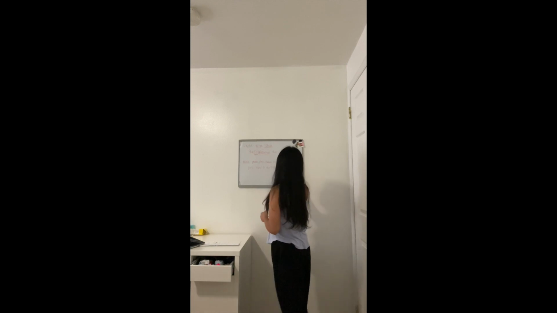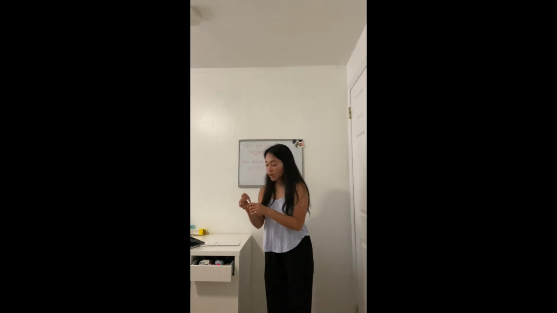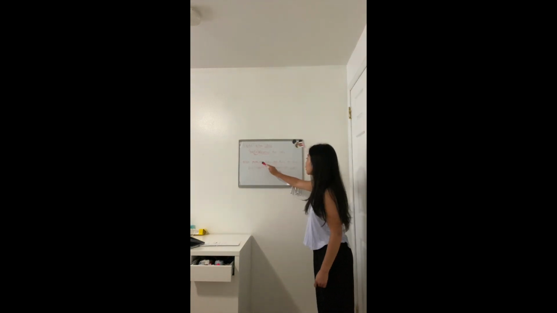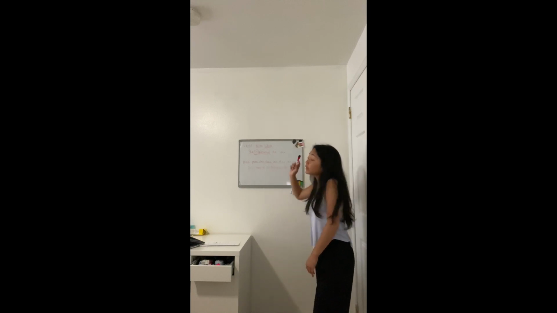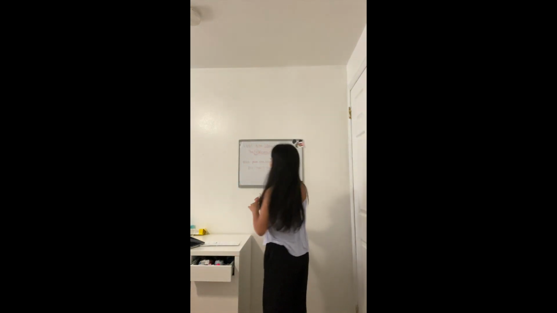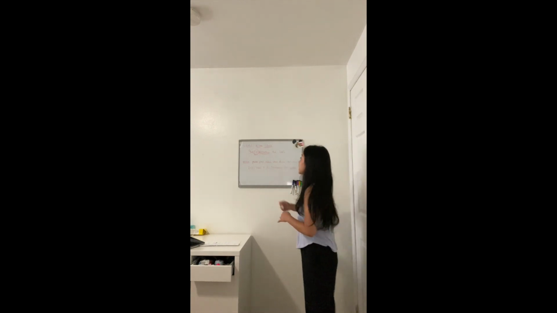Okay? So Rose went to Bahamas for vacation. We're gonna go over each of these categories and we're gonna see if we can find it within the sentence. Because if we can find it in the sentence, that means that that is the noun, okay? And if we can't find it in the sentence, that means that that category for that noun is not in the sentence. So let's just practice. Ready?